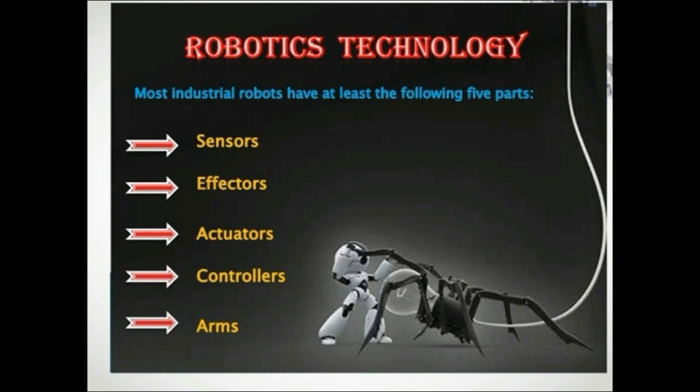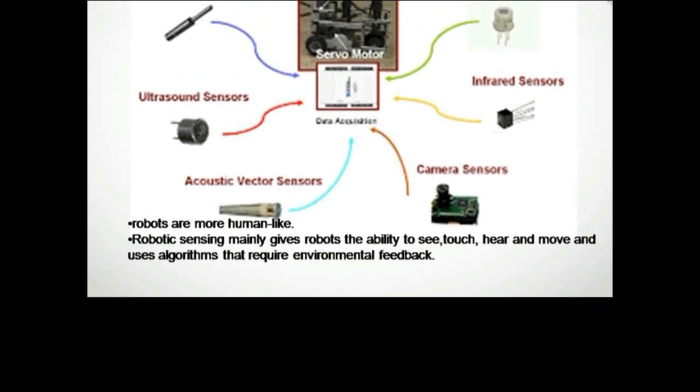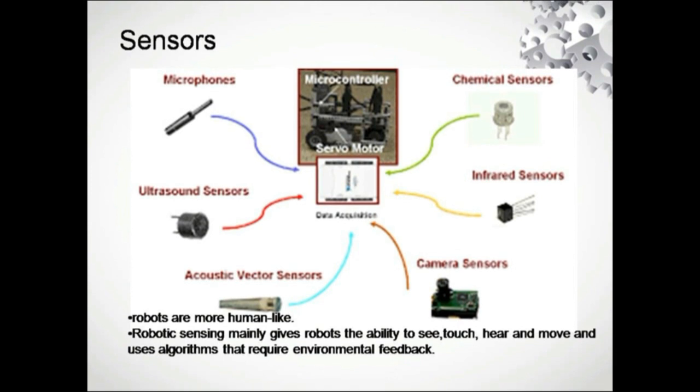Next are effectors. After sensing, it can do the effective part of the task; that is called the effectors. And actuators, which do a specified task. There are actuators and controllers. All this can be done only with some control, so we have controlling machines in the robots to control all the tasks. And finally we have the arms, just like human arms. When we are about to do some task, we use our hands. Likewise, robots use their own arms. So these are the 5 major parts inside robots which make the machine completely reprogrammable.